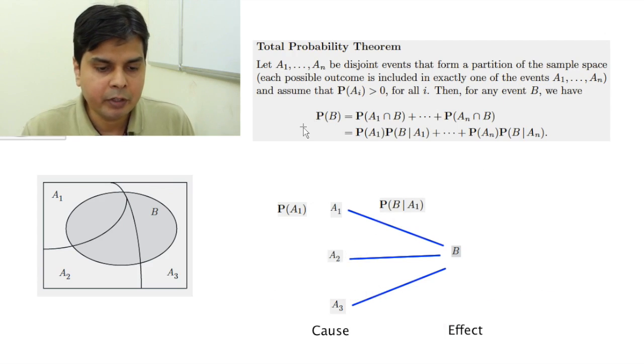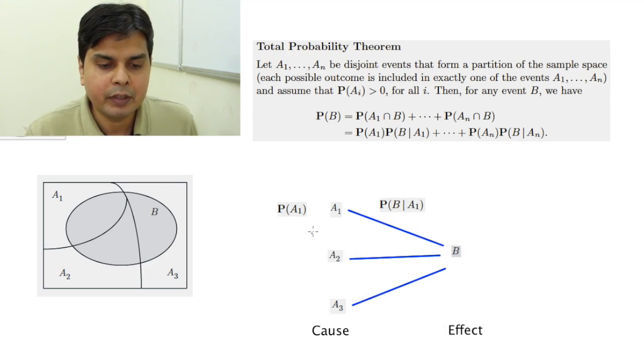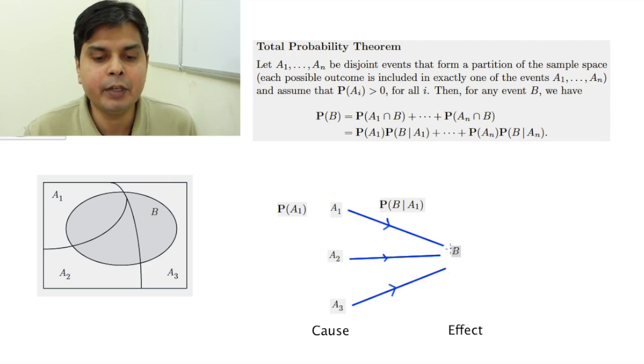So in total probability theorem we have to find out the probability of B. For that we require the probability of A1, that is the first cause. Then I have to find the probability of B given A1, the probability of B given A2, the probability of B given A3, and the moment I know all these conditional probabilities and the probabilities of the causes, I can multiply and get the probability of this effect, or the probability of this event B.